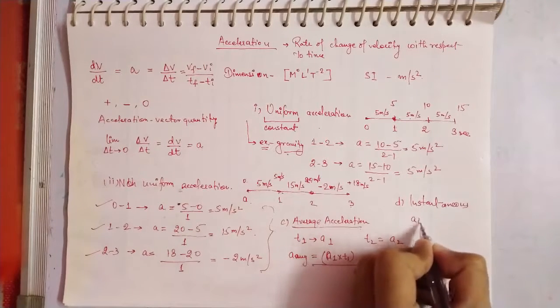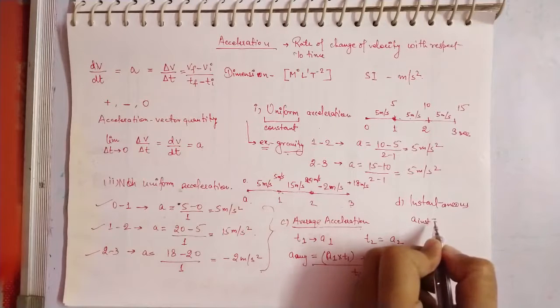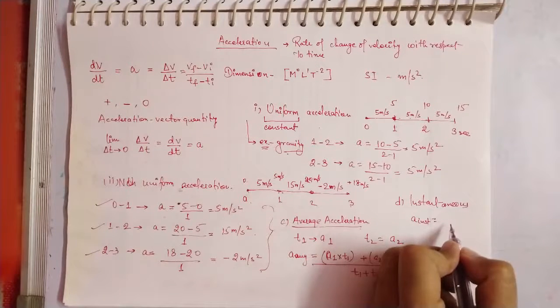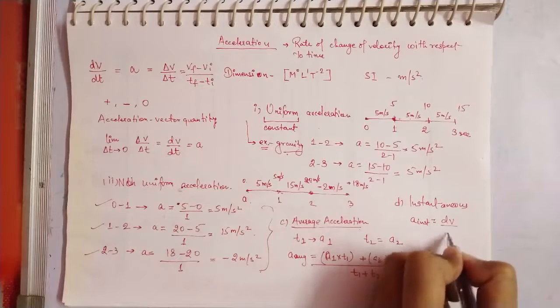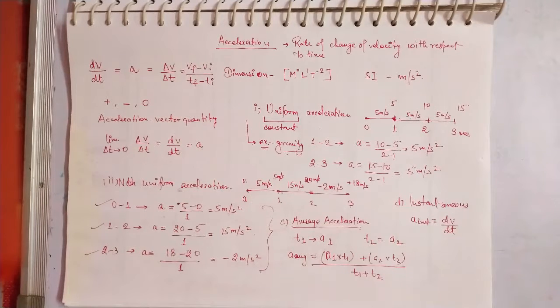Okay, so the acceleration at the instant means at a particular time duration. At a particular very small time duration, it can be written as dv upon dt in the form of differentiation, and it is known as instantaneous acceleration.